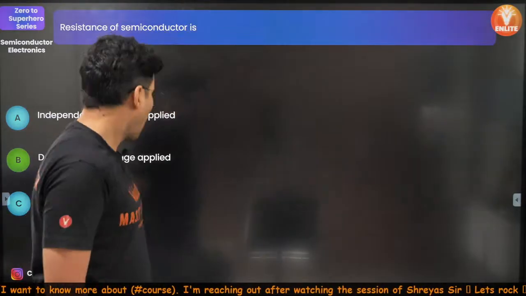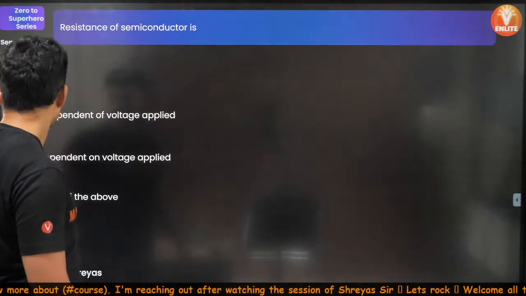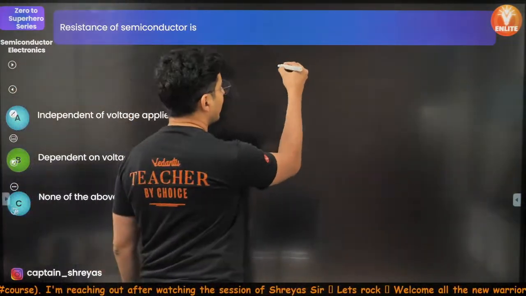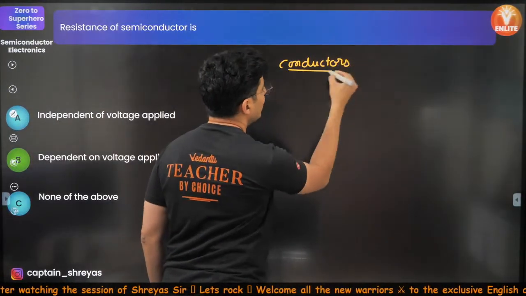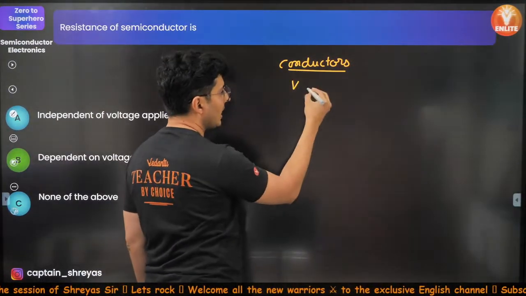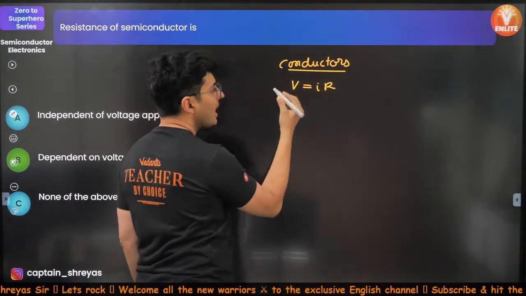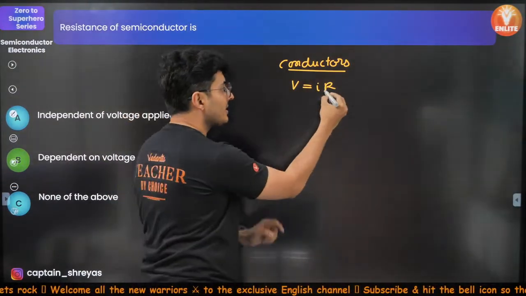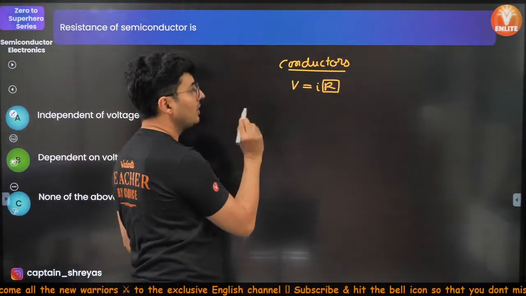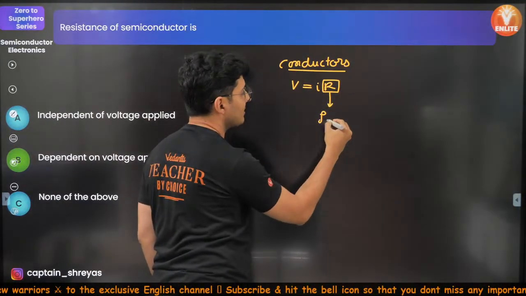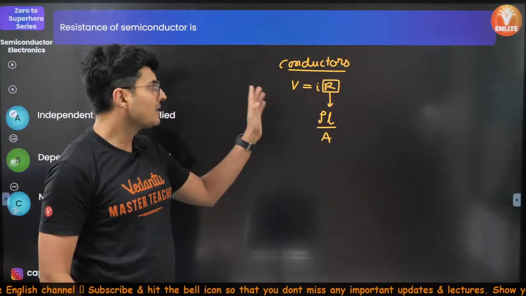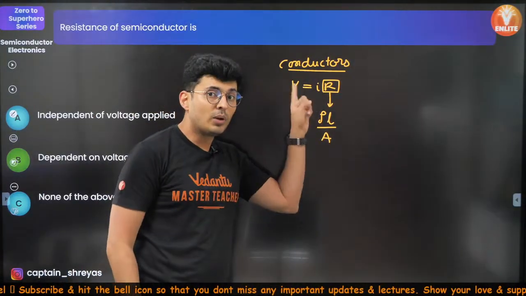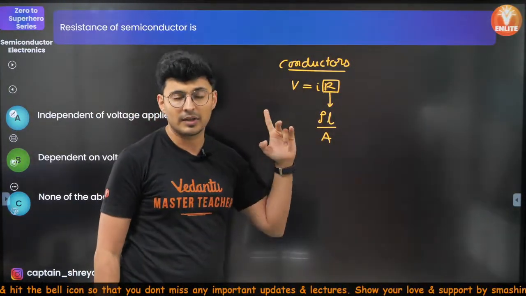Yes. So what happens is, let me get my pen. All right. So for conductors, you will see voltage is equal to IR, and this resistance is not dependent on the voltage. It is dependent on resistivity, length and area. That's what it is dependent on. It's not dependent on the voltage. In fact, voltage and current are dependent on each other.